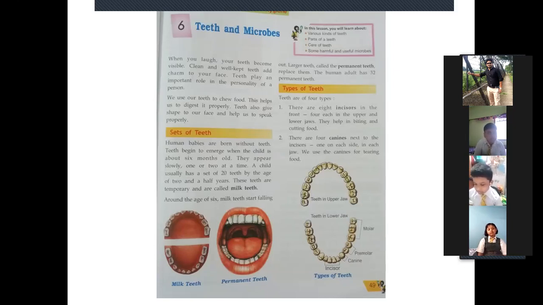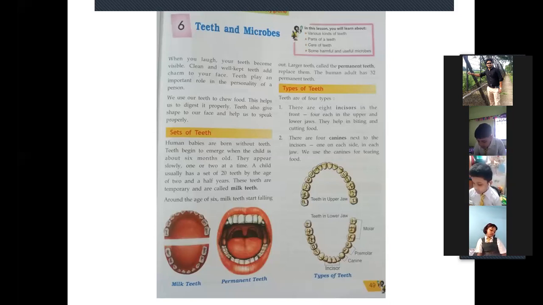They appear slowly, one or two at a time. First maybe one or two teeth will come, after that two or one more, like this, all the teeth are coming in our mouth. A child usually has a set of 20 teeth by the age of 2.5 years. So when a baby is 2.5 years old, at that time approximately 20 teeth have come into the mouth.